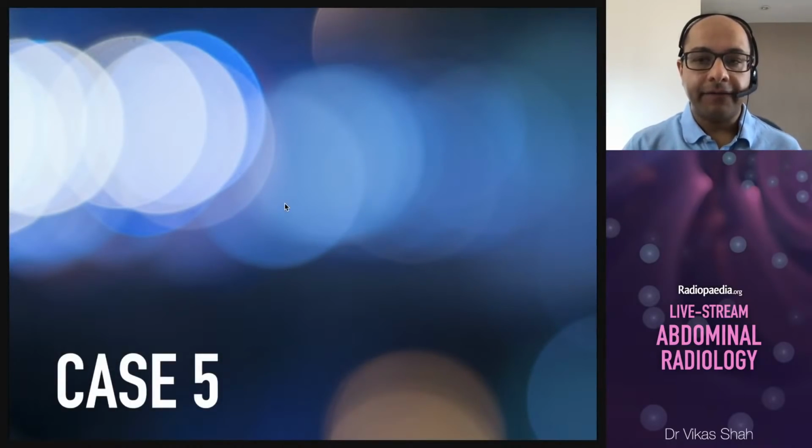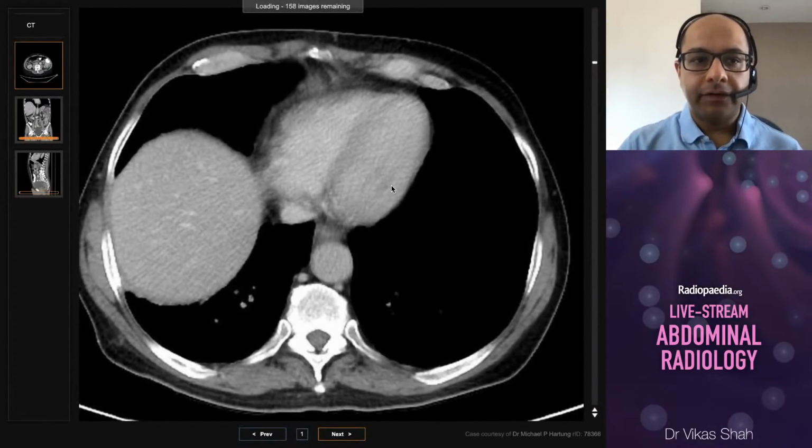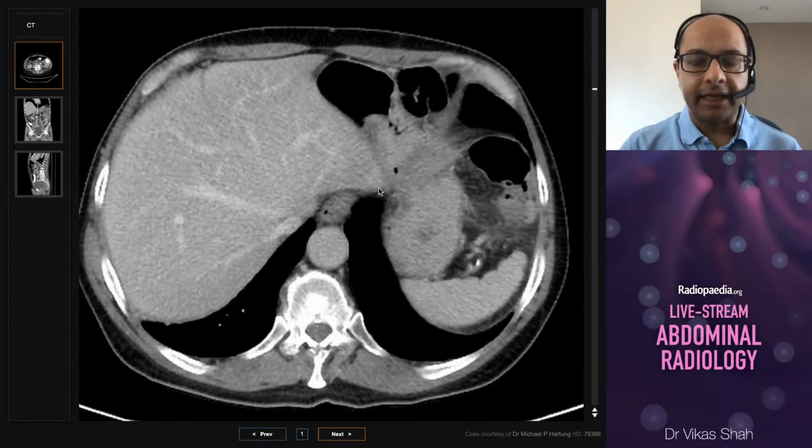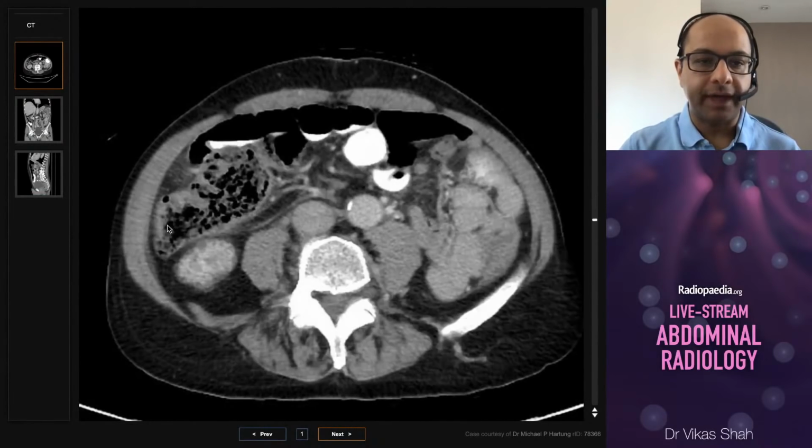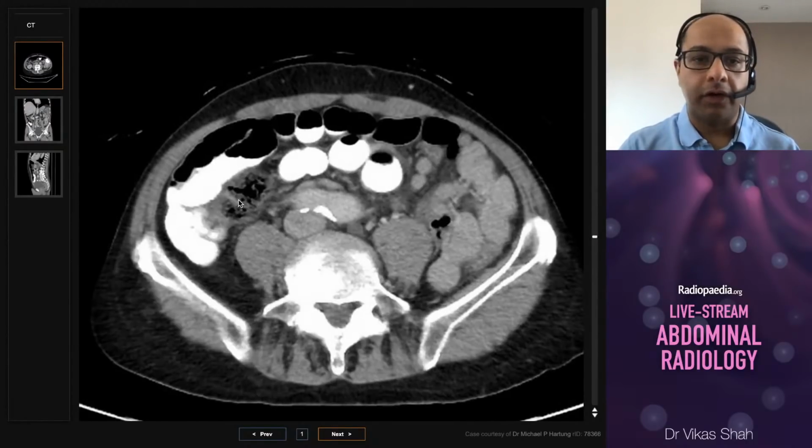Okay, and so our fifth and final case. So this was a 50-year-old man who presented with left lower quadrant pain. So if we look through this patient's CT, I'm going to just scroll down first and just show you that I'm going to focus on the colon.